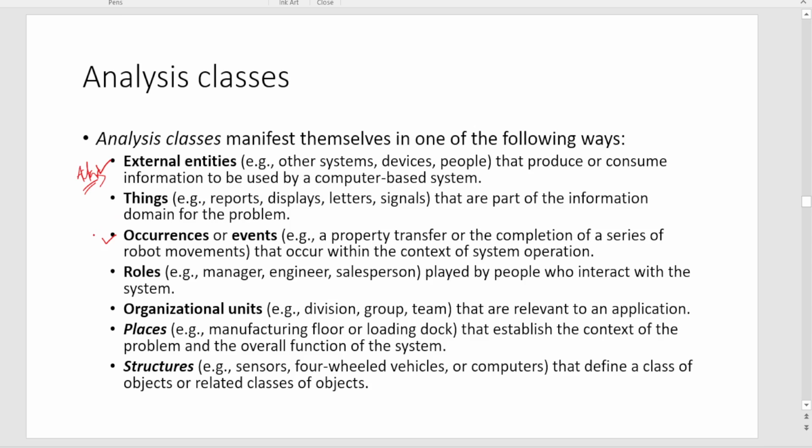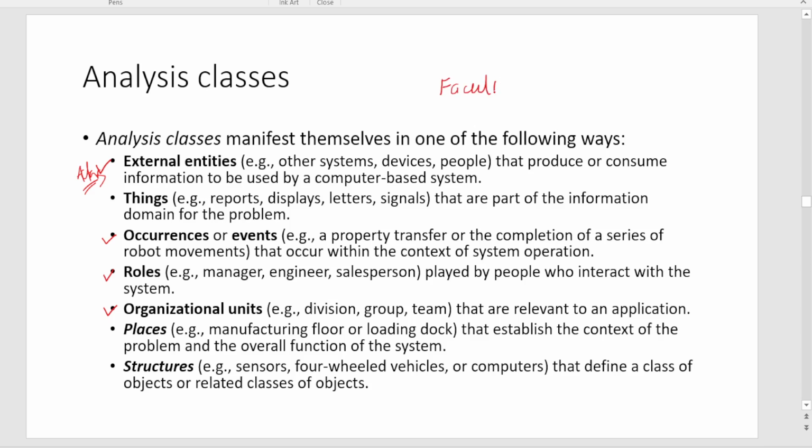It can also be a set of roles, like manager, or like the homeowner, which is also a role. A manager, engineer, or salesperson is played by people who interact with the system. It can also be an organizational unit, that means a division, group or team relevant to an application. Suppose in an education system like the one we are in right now, there can be a group of faculty members.